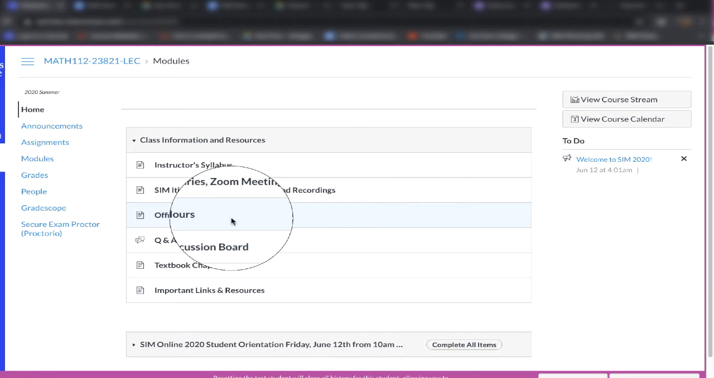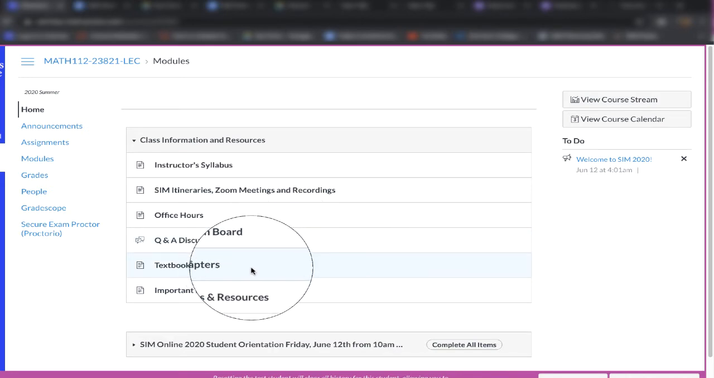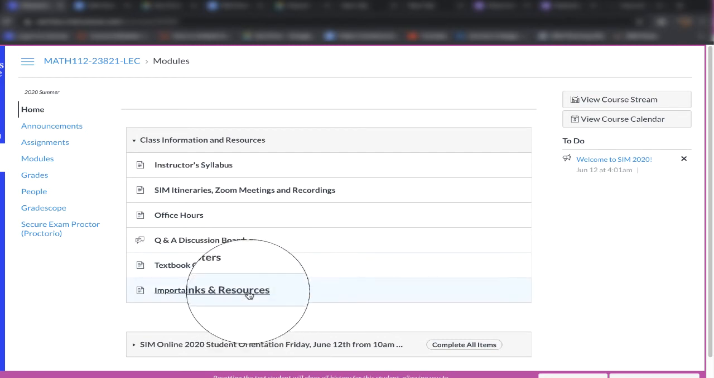Going back to the home page, you can find your instructors, any extra office hours. You can get to your Q&A discussion board. If you have any questions, your trainers will be monitoring the discussion board to see if they can help you out along the way. And then some of the textbook chapters will be linked up here, and more important links and resources.